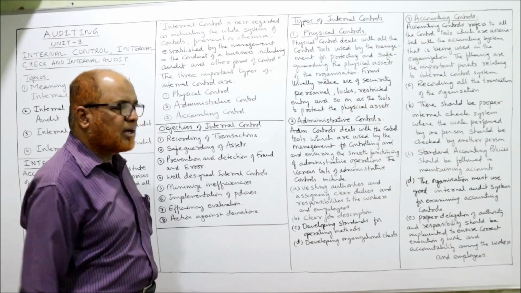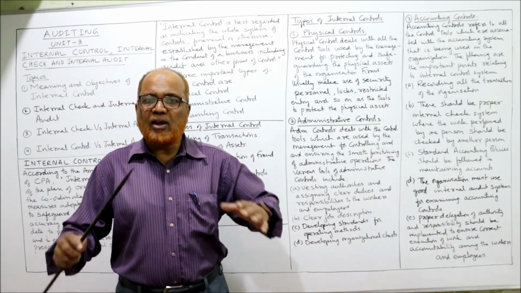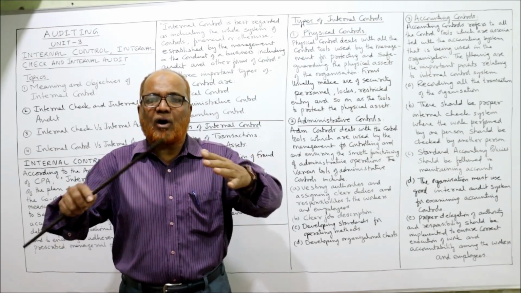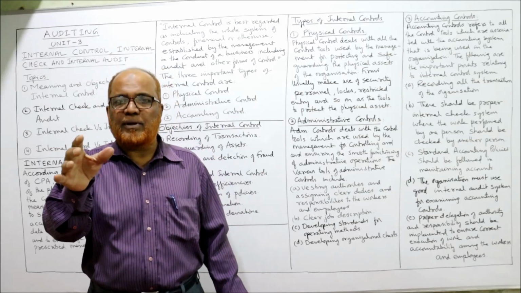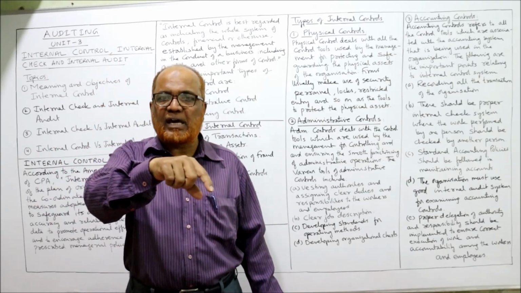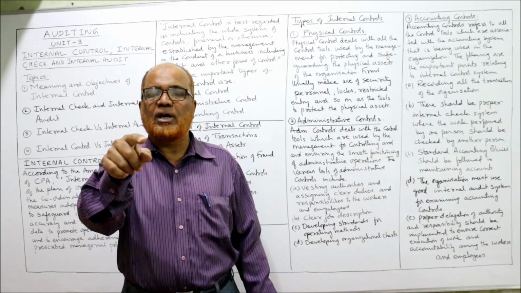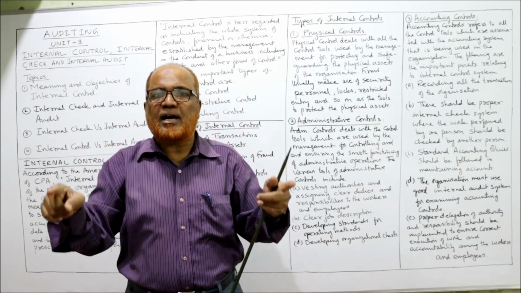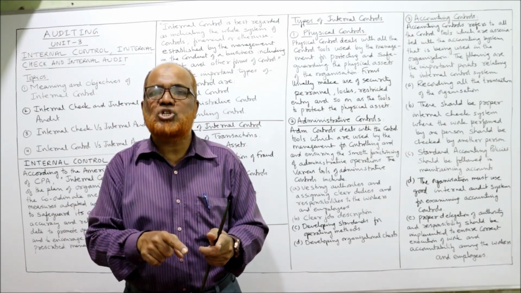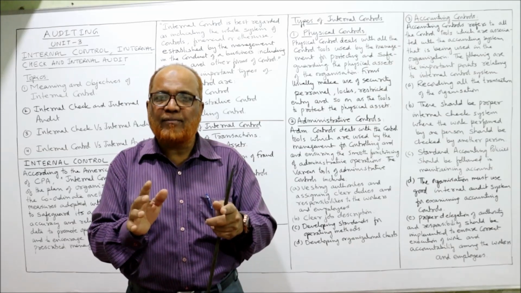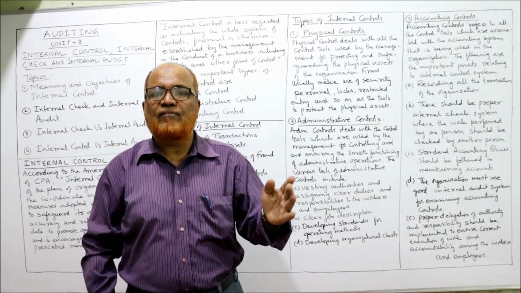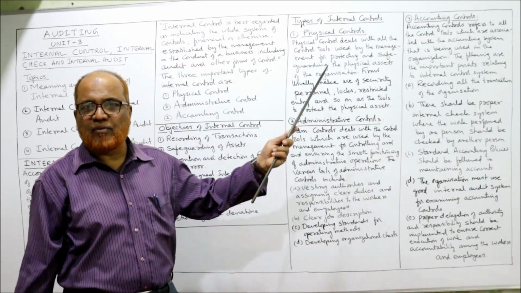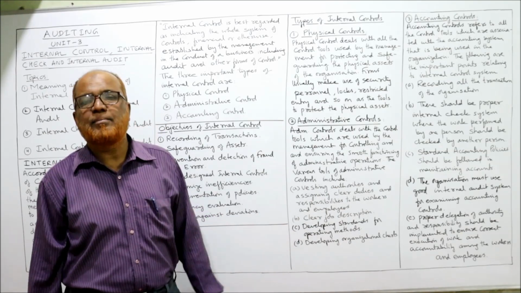Next, last one, developing an organizational chart. An organizational chart is a graphical or pictorial classification of all the employees regarding what the departments are, who is the manager, who is the superior, and who is the subordinate, who has to report to whom, what the job is, what the responsibility is. The clear-cut structure should be given in the form of a chart. If we have this organizational chart, then definitely administrative controls can be applied. So I have explained to you about physical controls and administrative control.